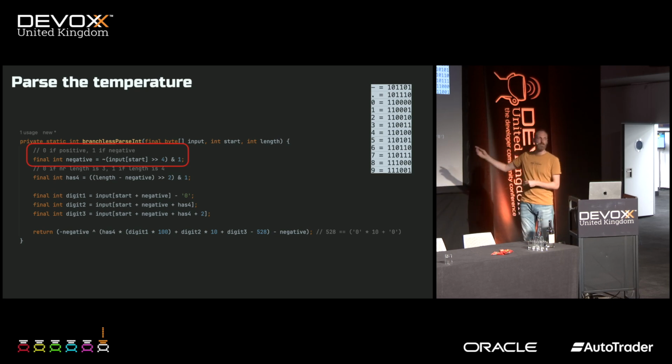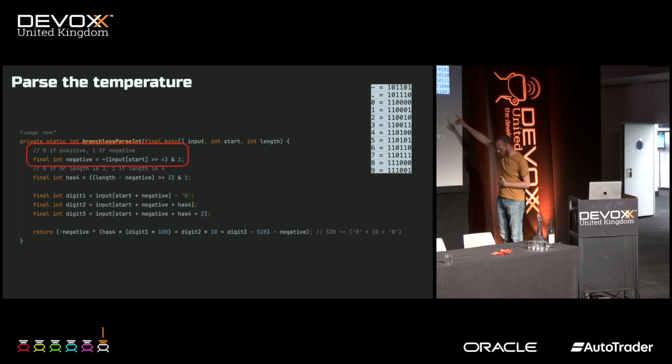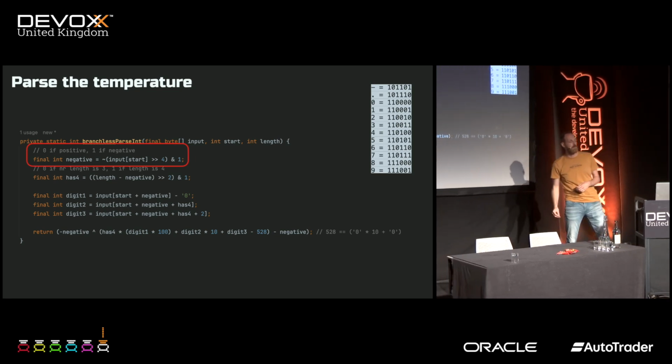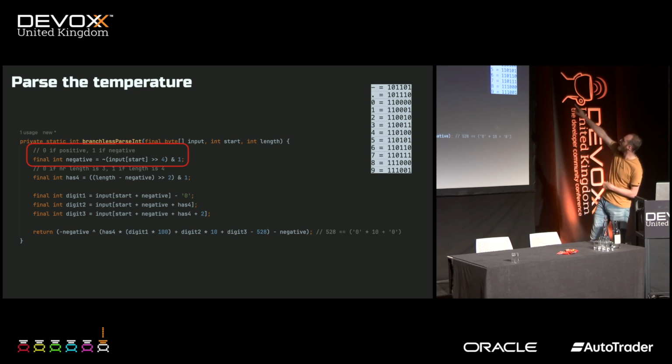And what I'm doing is I'm using this basically tiny part of the ASCII table. You can see that all the digits, 0 to 9, have this fourth bit, fifth bit set as 1. The negative sign has 0 there. So there's this unique bit which we can use, which is perfect.